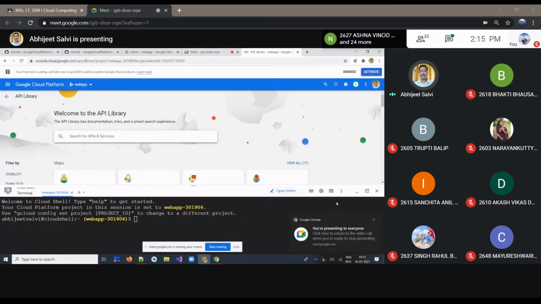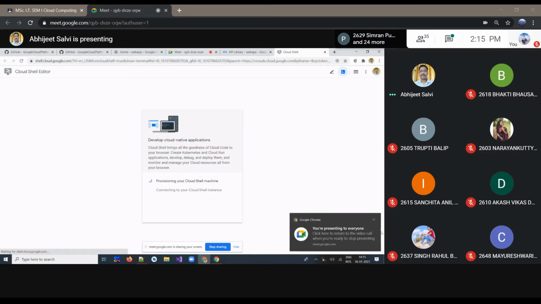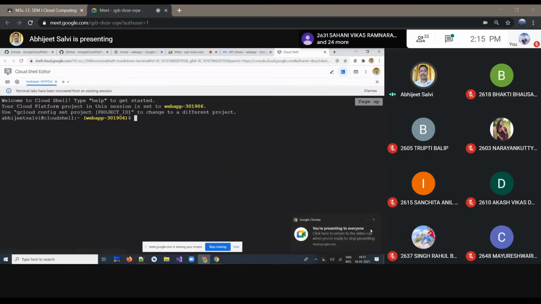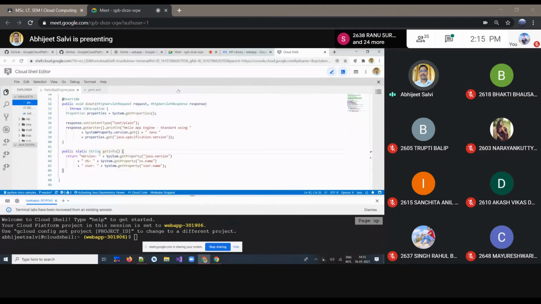After doing that, we have to go by this open in new window option, so we'll get it in a new tab basically. After this, we would like to see our complete project status, so we just click on this option, open editor. Open editor will give us the complete GUI interface, so you can see the complete interface.